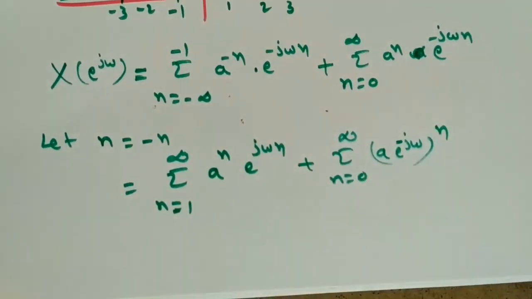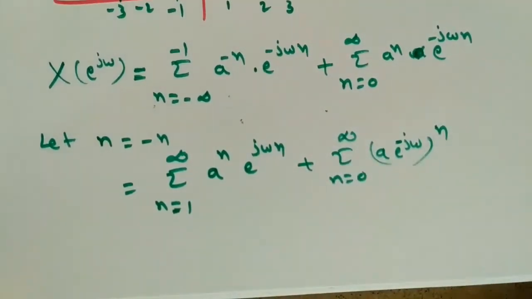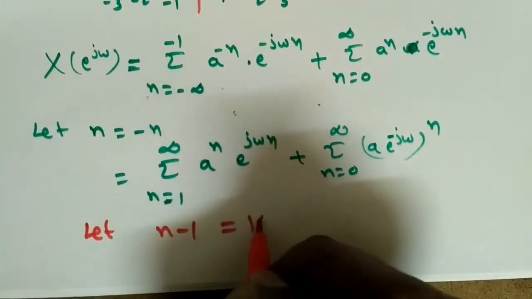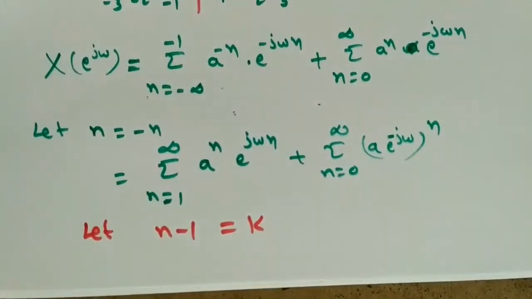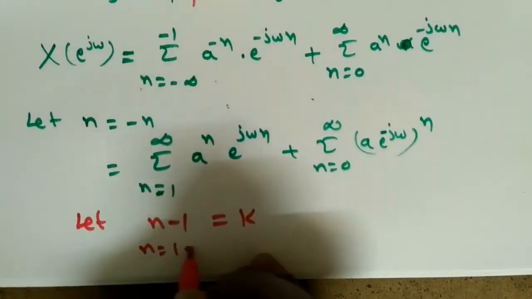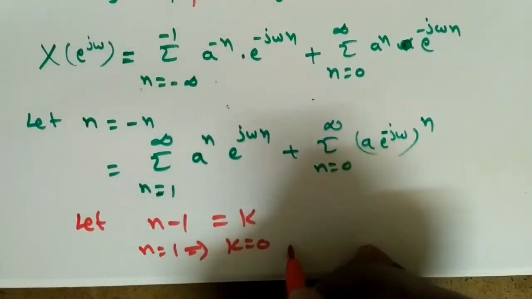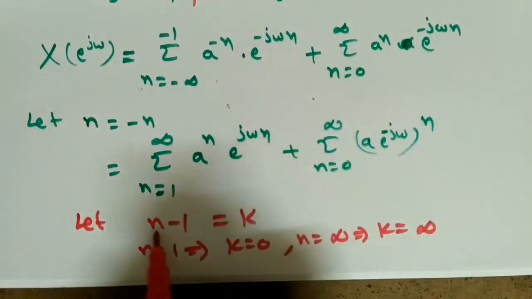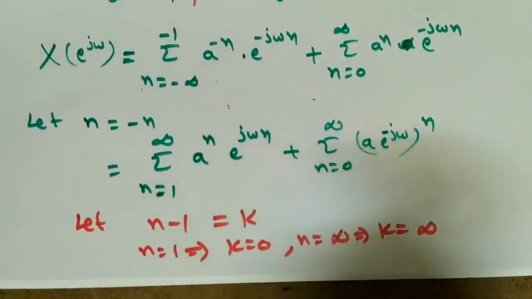So to make it like that, let n minus 1 is equal to k. Some different variable I am assuming. Now, when n is equal to 1, k will become 0. Next, when n is equal to infinity, k equal to infinity, because infinity minus 1 is infinity only.